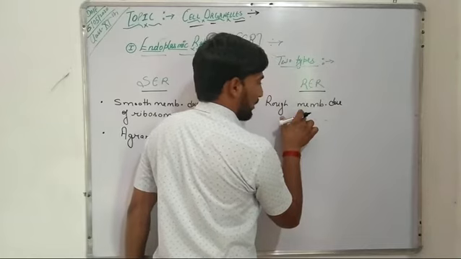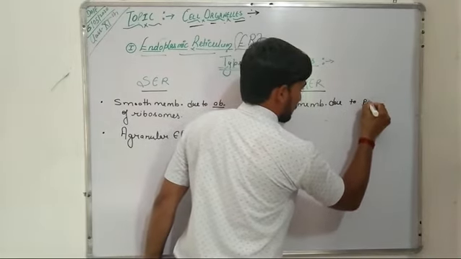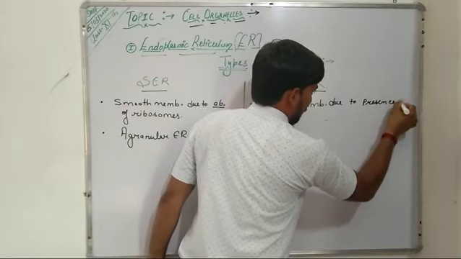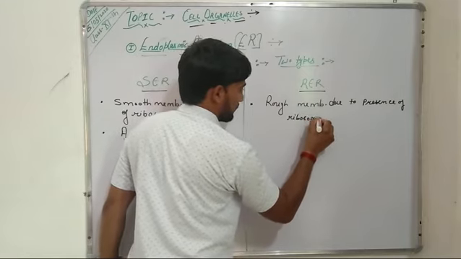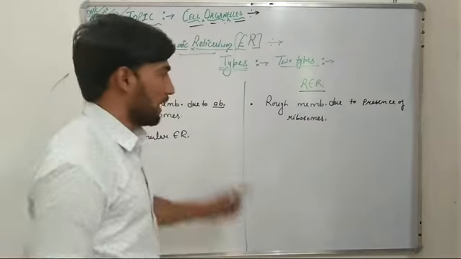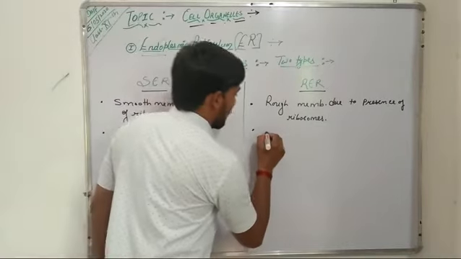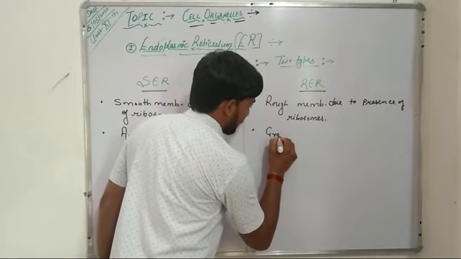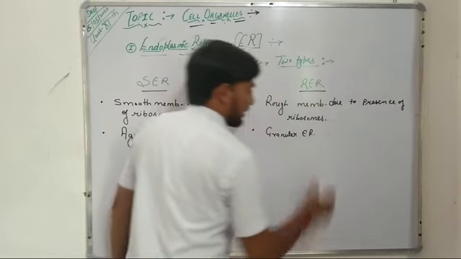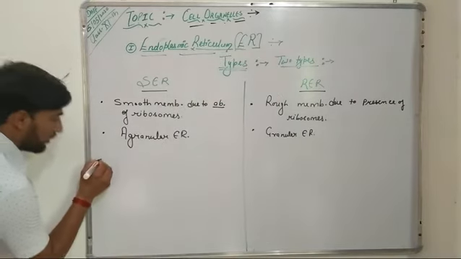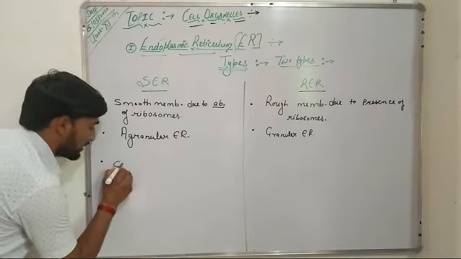So RER has rough membrane due to presence of ribosomes on its surface, and it is also known as granular endoplasmic reticulum.